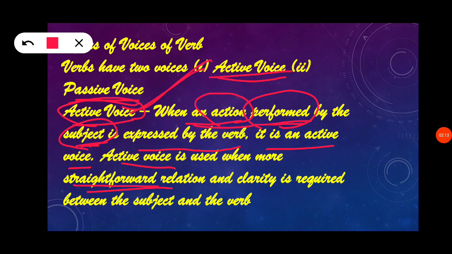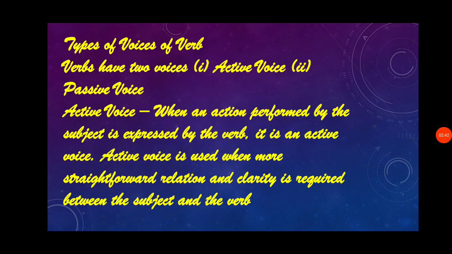While we are talking or writing something, we will be using active voice a lot. Passive voice is a much rarer thing we use in day-to-day life. In active voice, the action will be clarified between the subject and the verb.